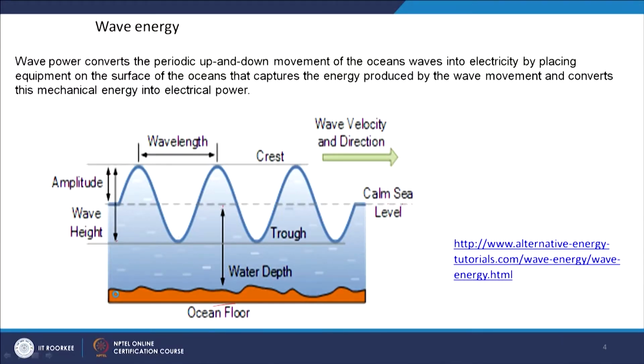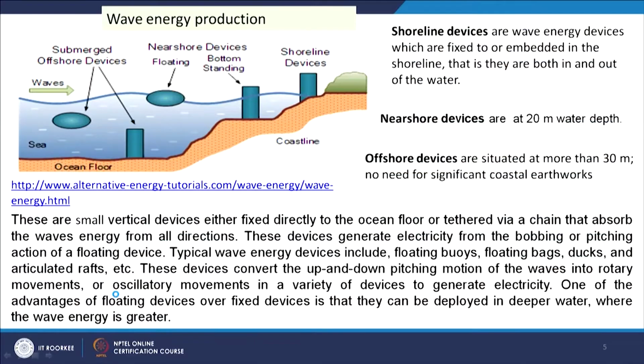So, this is the wave we have explained, the up and down movement of the water. That movement can be converted to circulatory movement, which can be used for the production of electricity by using some device. That is the mechanism for the production of wave energy. For wave energy production, we use a device that helps the conversion of the energy of the wave to electricity. Different types of devices are available.